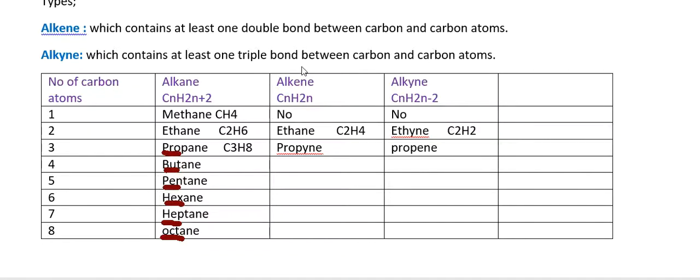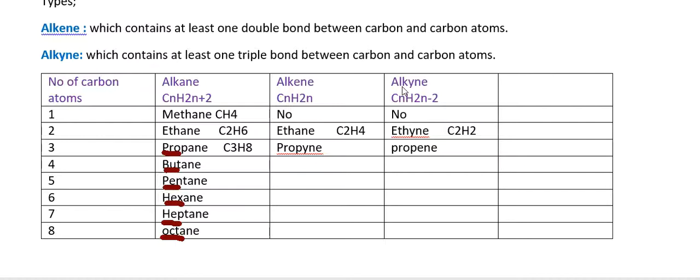For alkenes, the general formula is CnH2n. If there are two carbon atoms, the hydrogen must be 2 times 2, which is 4. And for alkynes, CnH2n-2 is the general formula.